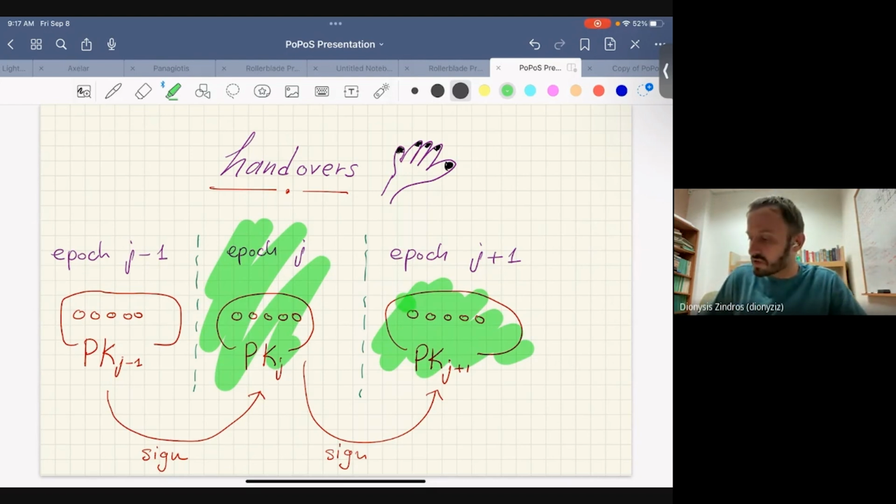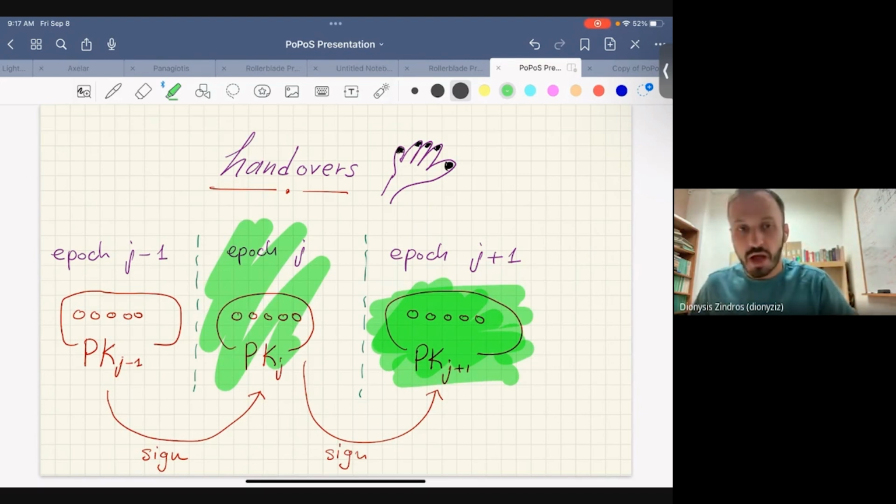So what I do is I take this whole set of new keys, PK_{J+1}, and I put my signature on it. Everybody else in Epoch J, by the way, I use epoch and period interchangeably here, will see the same thing, and then the honest people will also sign PK_{J+1}, right? As soon as 2/3 of the committee sign, this denotes a valid handover from Epoch J to Epoch J+1, which means that a light client observing this can verify that there has been a handover from Epoch J to Epoch J+1 without actually looking at the underlying things, right?